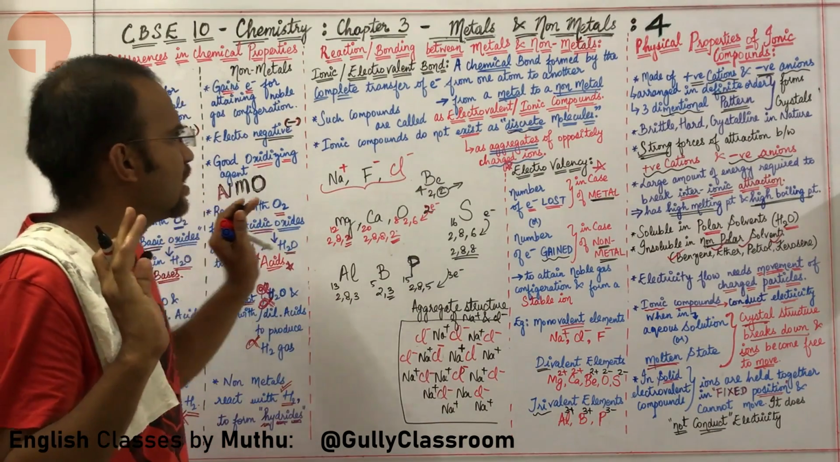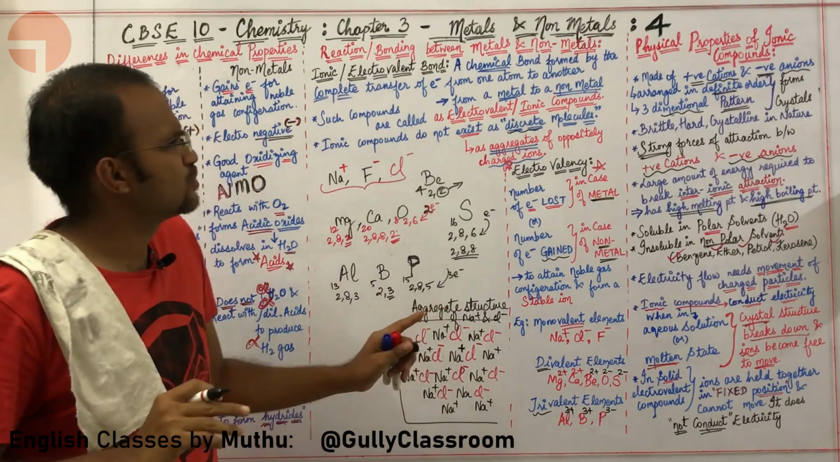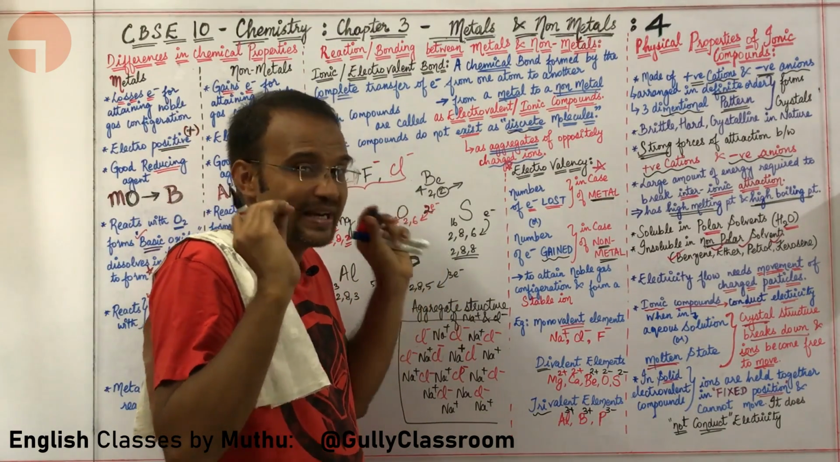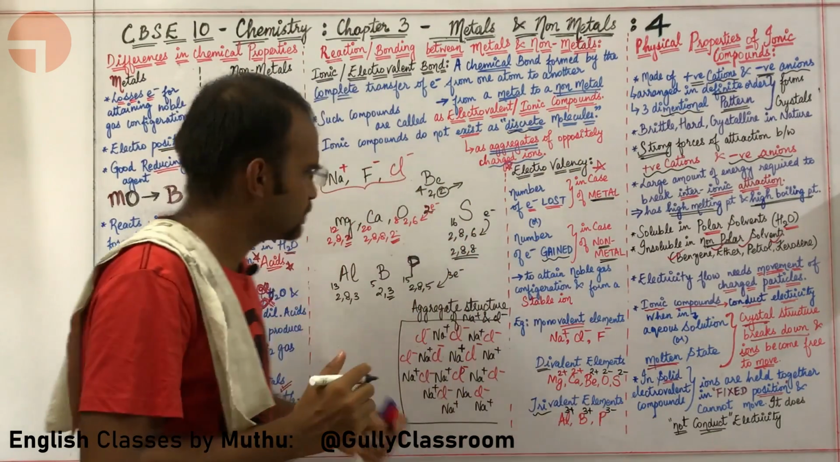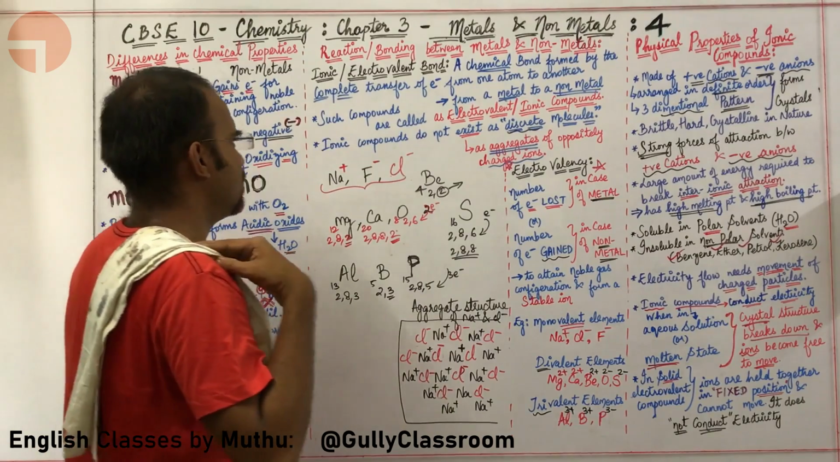Fine sir. Now I am comfortable with the idea of electrovalency. Now let us go for the last topic of today's lecture. Which one? Physical properties of ionic compounds. Okay, let us go for the physical properties of ionic compounds.